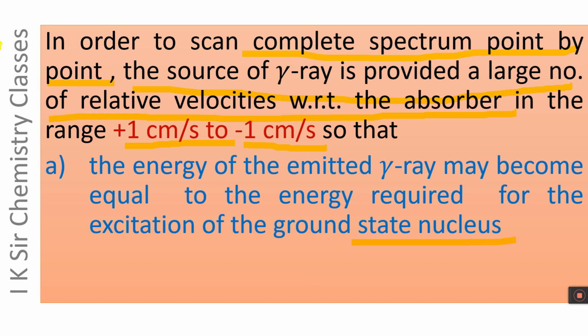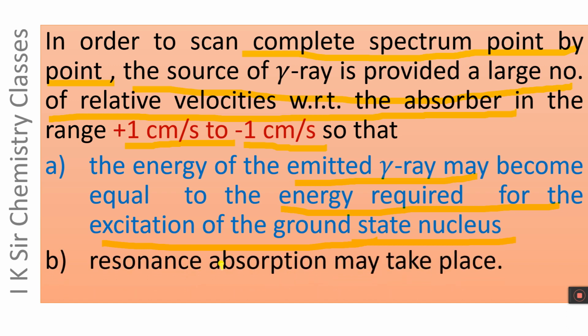Let us see it again. In order to scan a complete spectrum point by point, the source of gamma ray is provided a large number of relative velocities with respect to the absorber in the range plus 1 centimeter per second to minus 1 centimeter per second, so that the energy of emitted gamma ray may become equal to the energy required for the excitation of ground state nucleus, and resonance absorption may take place.